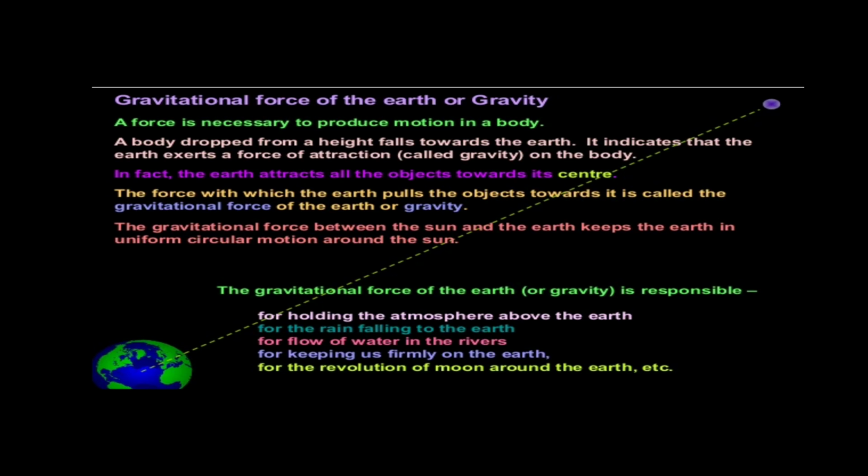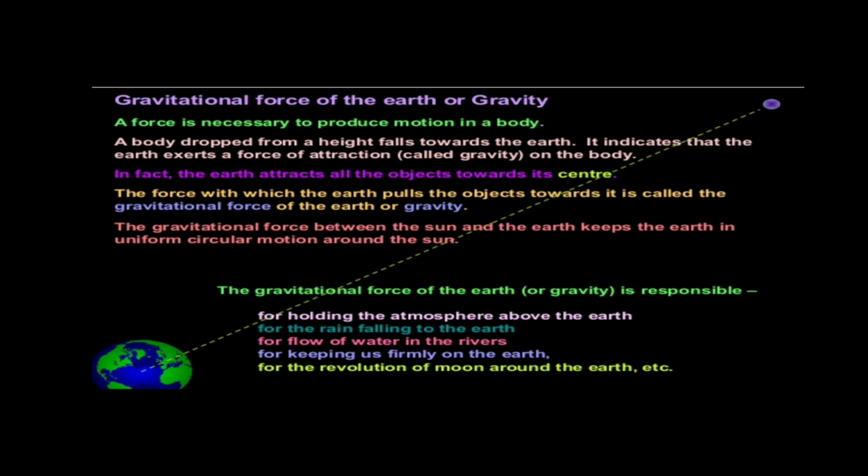A body dropped from a height falls toward the earth. Suppose any object is dropped from a long height towards the earth. It indicates that the earth exerts a force of attraction, called gravity, on the body. So that means there is a gravitation, or gravity, of the earth to pull that object towards the earth, just like the apple falling down from the tree and reaching the land, the earth.